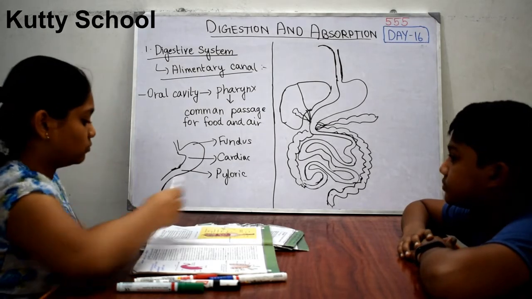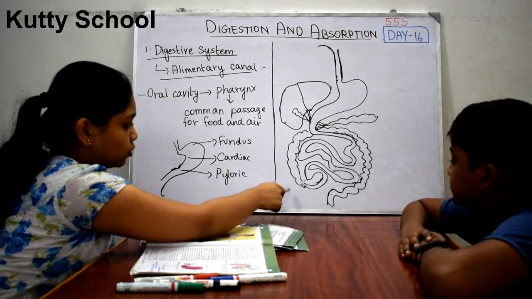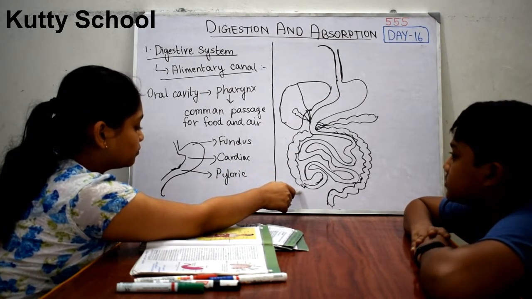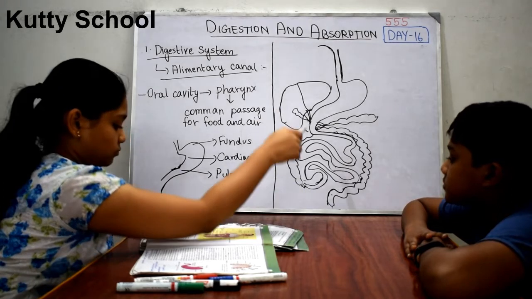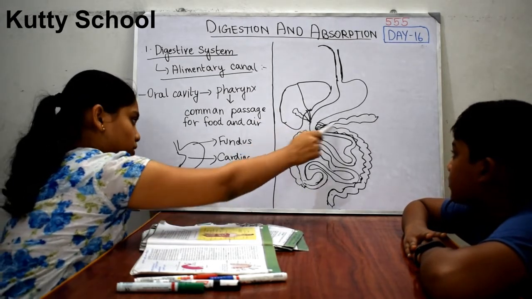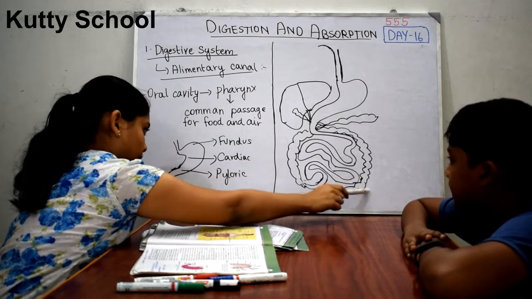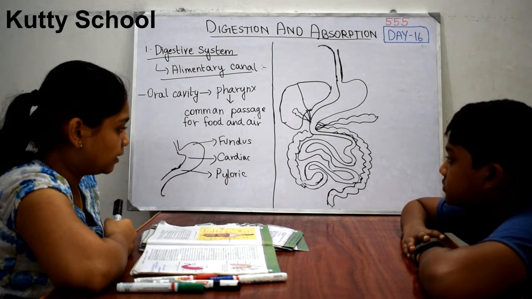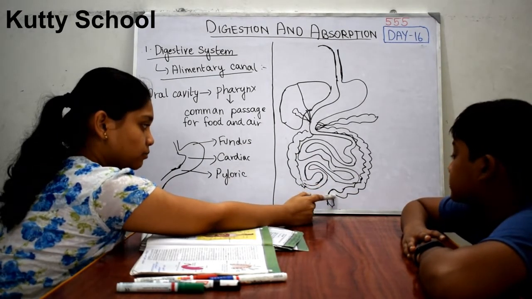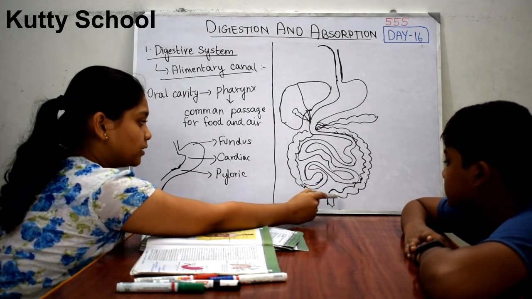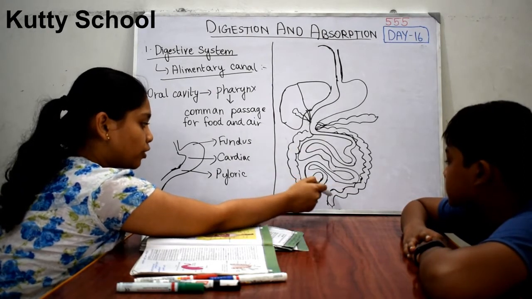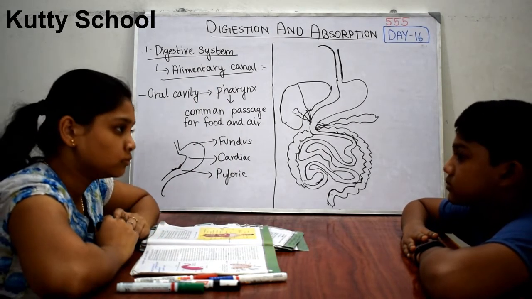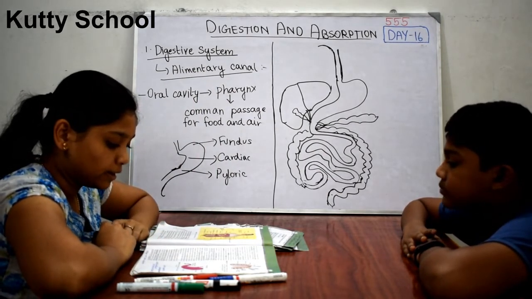This cecum leads to the colon. So this is the ascending colon, this one is the transverse colon, and this one is the descending colon. And it leads to the rectum and therefore the anus. This one is the anus and this one is the rectum. So the descending colon leads to the rectum and anus. So this is the pathway of food. It travels like that.